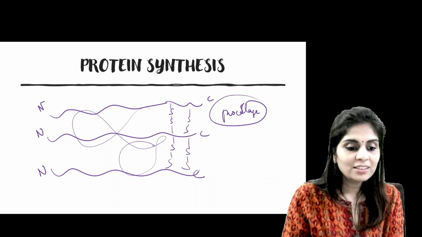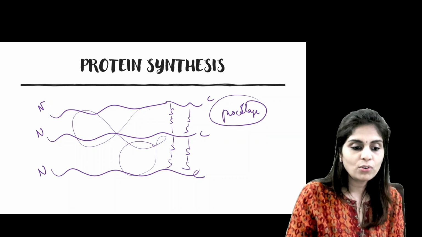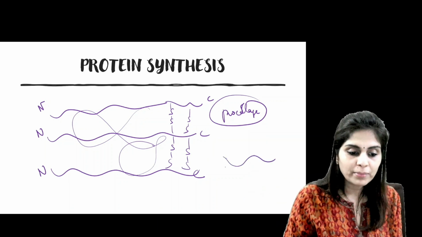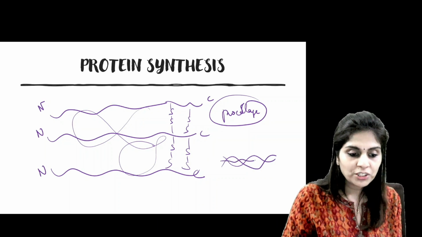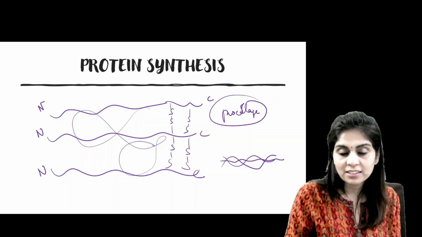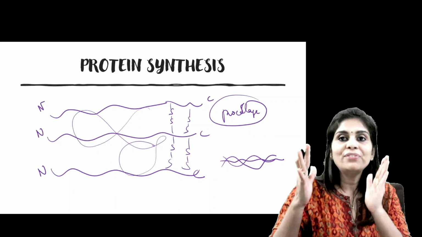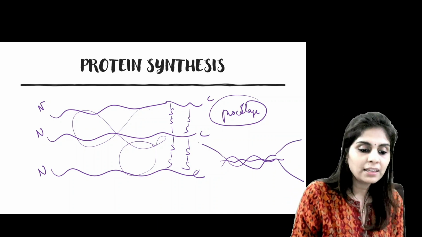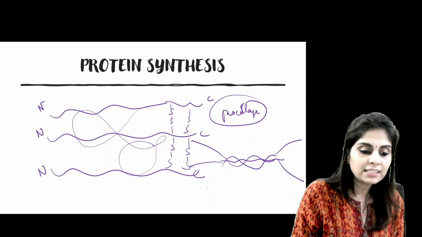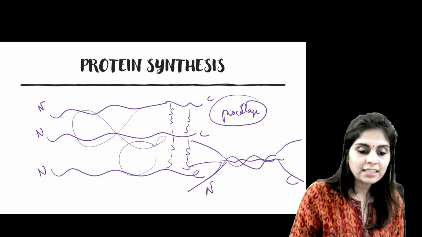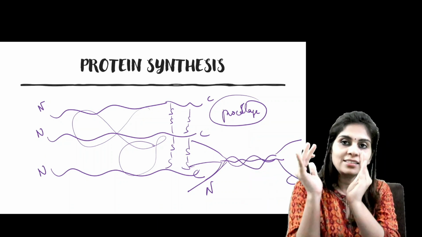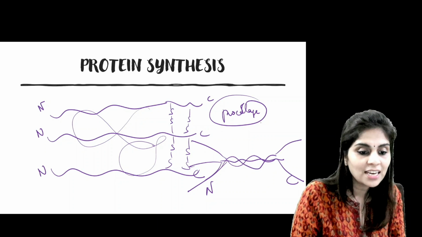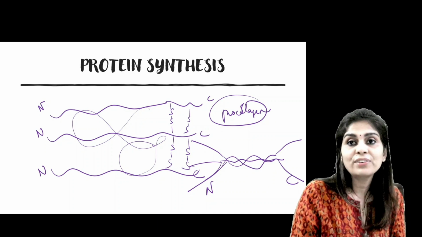So if you are asked what is a procollagen? Procollagen is a fibril which has a central helical conformation, and this helical conformation is made up of 3 polypeptide chains, and this helical conformation is flanked on either side by non-helical N-terminal end and C-terminal end. So both the N-terminal ends and C-terminal ends are non-helical, whereas in the central side you have a helical conformation made up of 3 polypeptide chains. This is called as procollagen fibril.